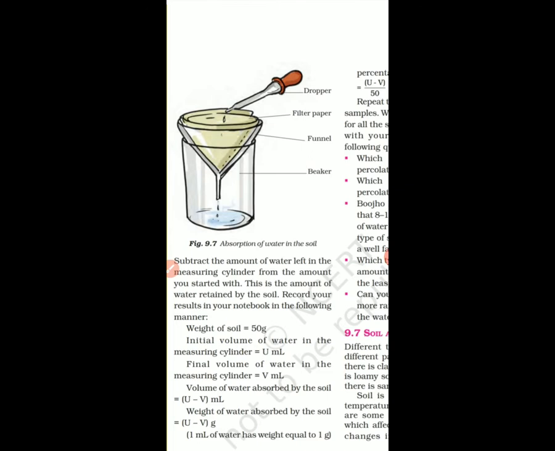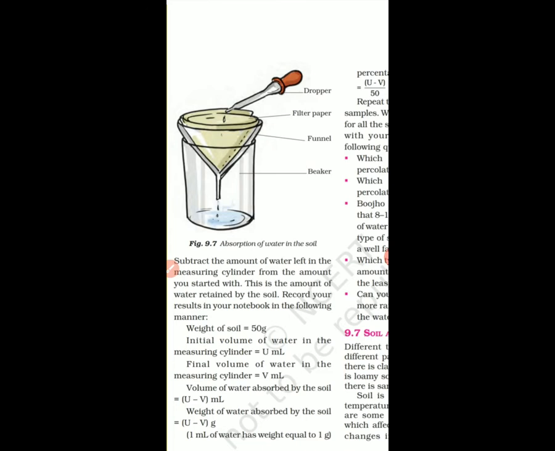फिल्टर पेपर को फनल के अंदर रख देना है एंड उसके अंदर आपको सॉइल डालना है. You are taking 50 gram of dry soil, right? And then take a measuring cylinder and take some amount of water. You have to record, measure how much water you are taking. Okay? Then what you have to do?